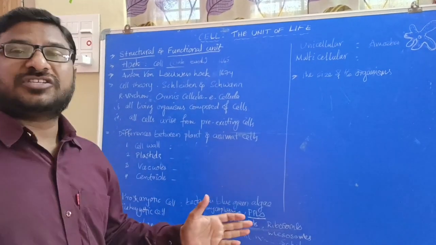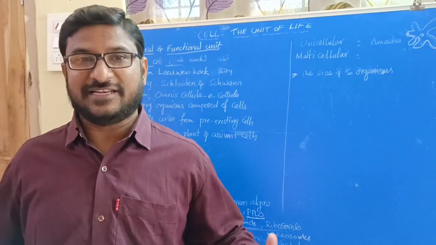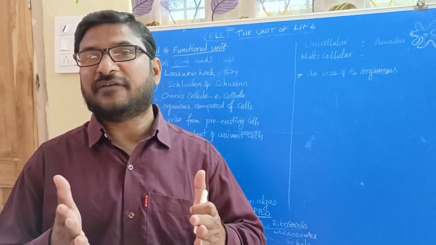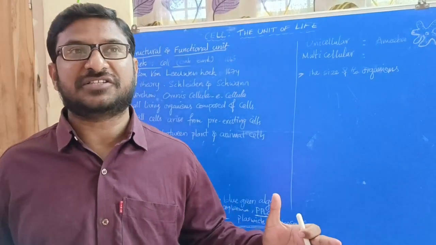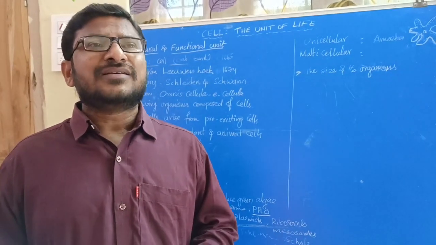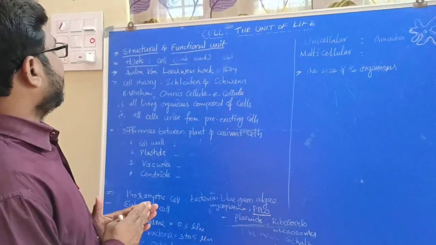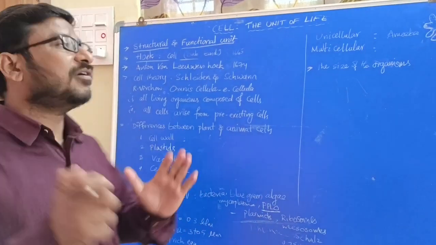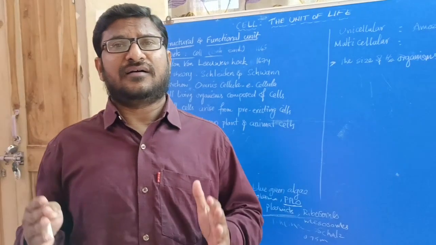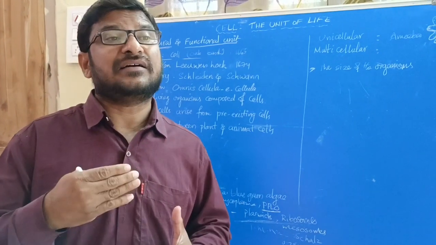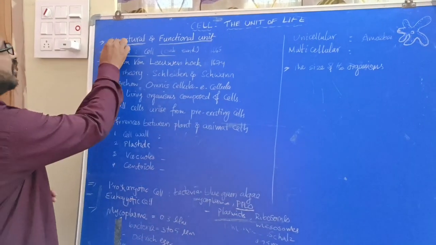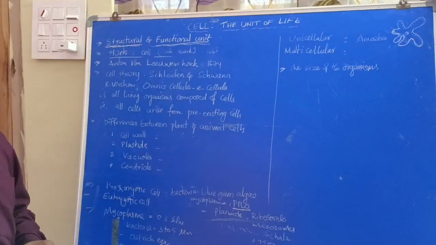Then we all know the cell is the structural and the functional unit of an organism, because every living organism is made up of cells. Several cells are present in their body, and some can live as a single cell also. All the living creatures are structurally made up of cells, and the functions carried out in the organism depend on the functions carried out by the cells. Hence, the cell is the structural and the functional unit of an organism.